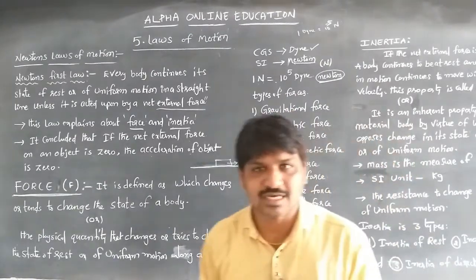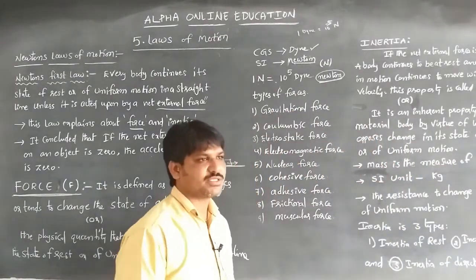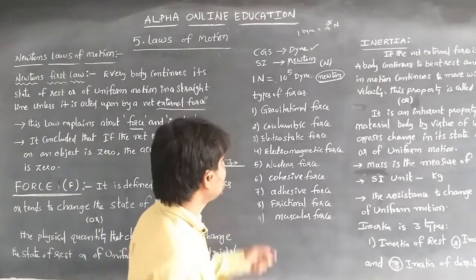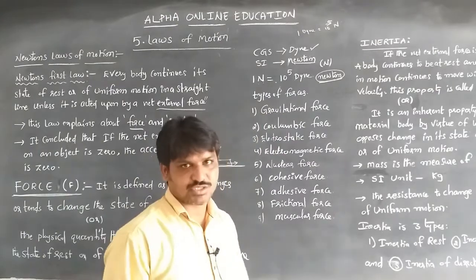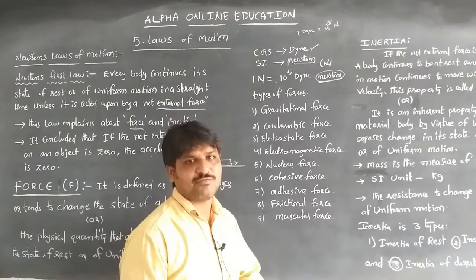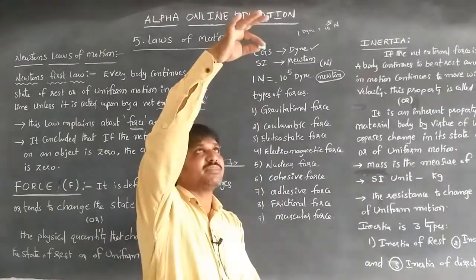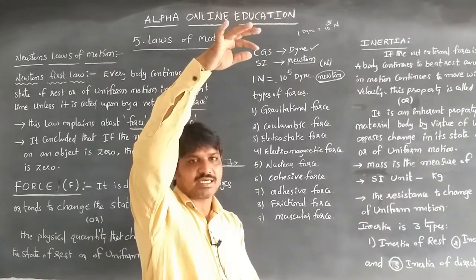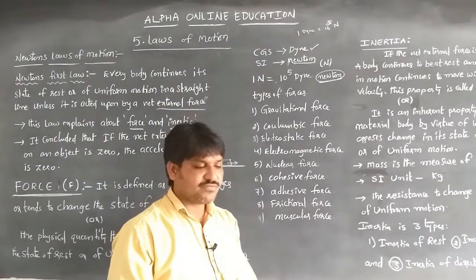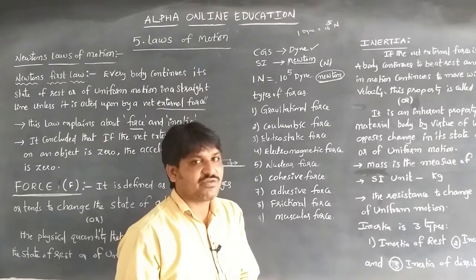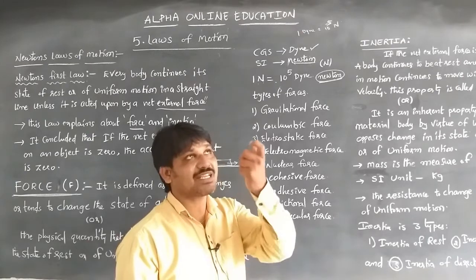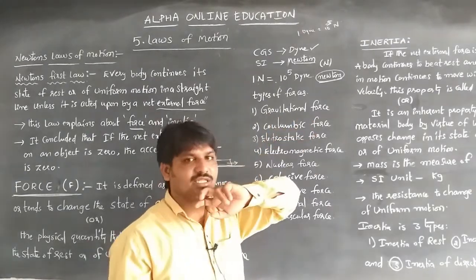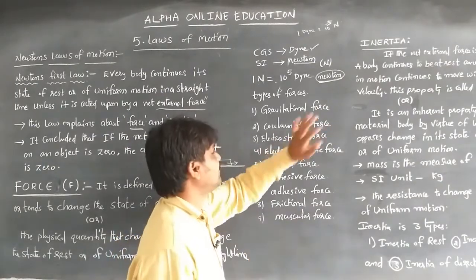Now the types of forces, how many types of forces act on bodies, particles or molecules or everything. Here, the gravitational force: we know what the gravitational force is. Whenever a body is released from a certain height without any force being applied, the body comes to the ground because of the gravitational influence, meaning the gravitational force is acting on that body. This is one type of force, that is the gravitational force.